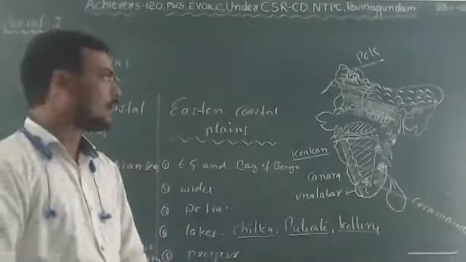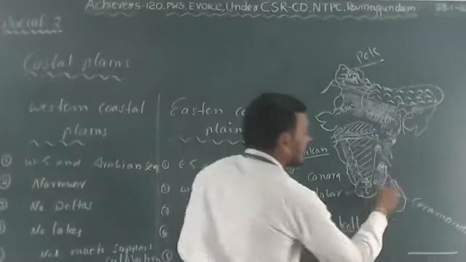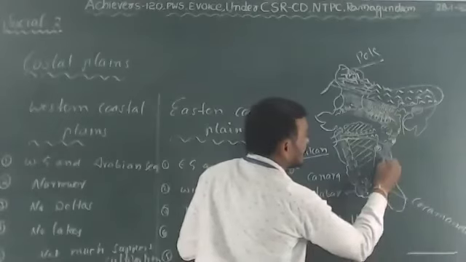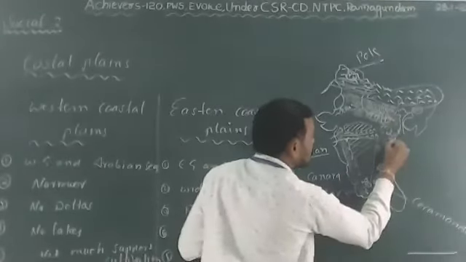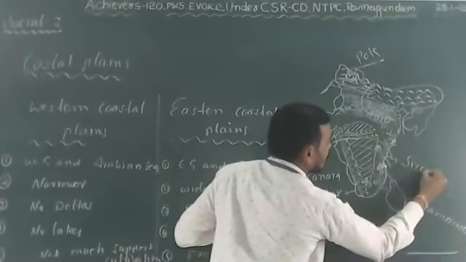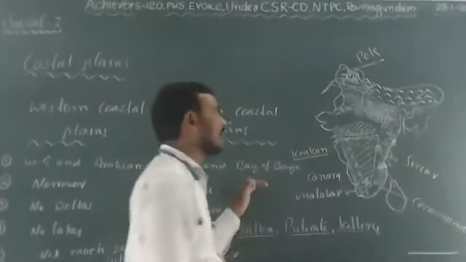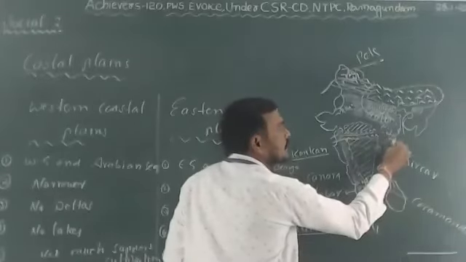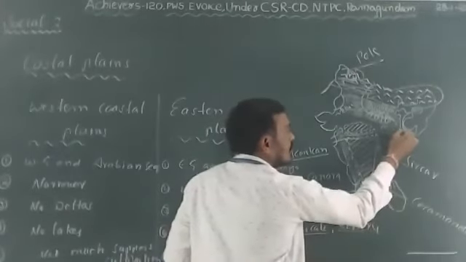Next coast is known as Sarkar of Andhra Pradesh. This is the Andhra Pradesh state coast. So the Andhra Pradesh coast is known as Sarkar. Important, right? Next, the Odisha coast starts from here, up to West Bengal.